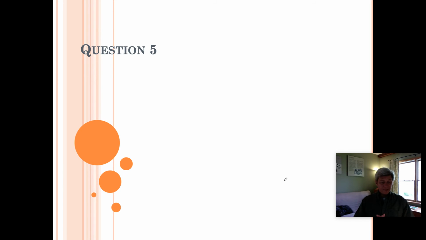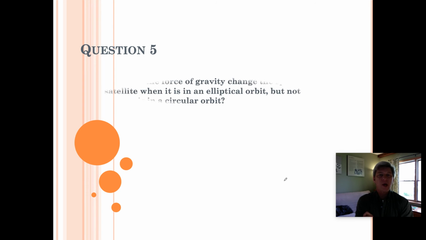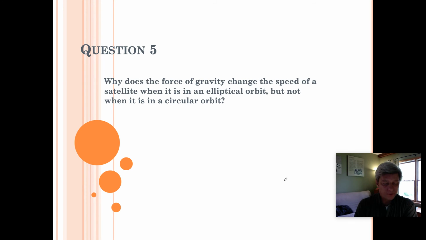Now, question number 5 runs along a similar kind of vein. Why does the force of gravity change the speed of a satellite when it's in elliptical orbit, but not when it's in a circular orbit? Well, to answer this, it might be easier to start with the circular orbit. With a circular orbit, the height of the satellite is constant, therefore the potential energy is constant. Because of the law of conservation of energy, that means that the kinetic energy must also be constant, and therefore the speed is constant.